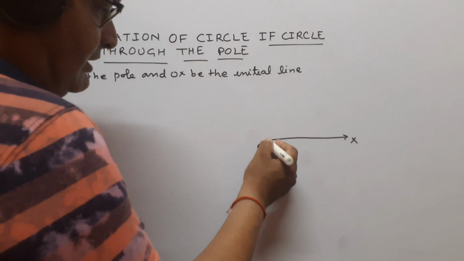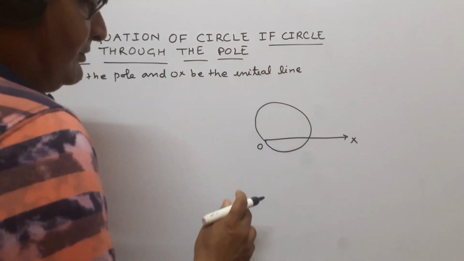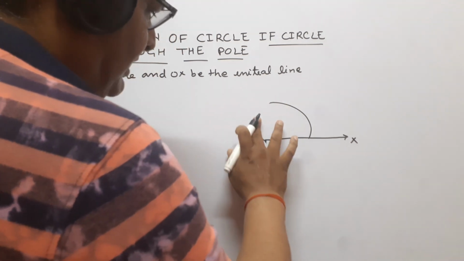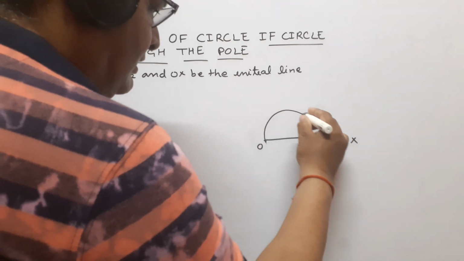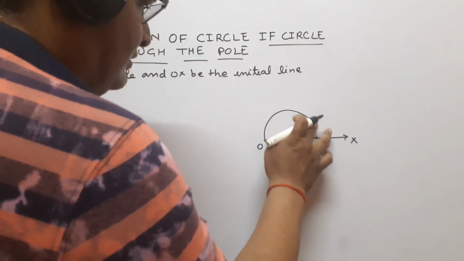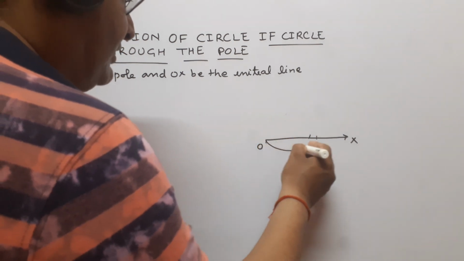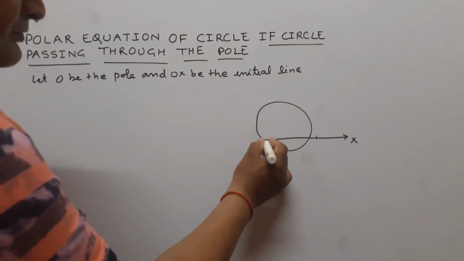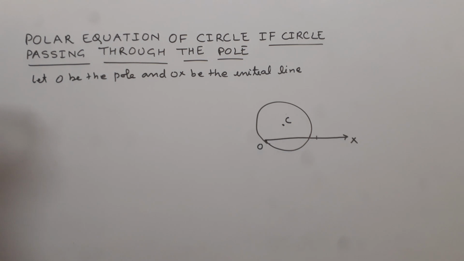We draw a circle which is passing through the pole. Suppose that this is the circle which is passing through the pole. Here we draw a circle. Suppose that this is the circle and C be the center.